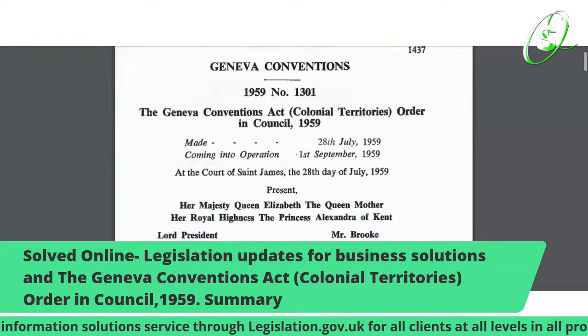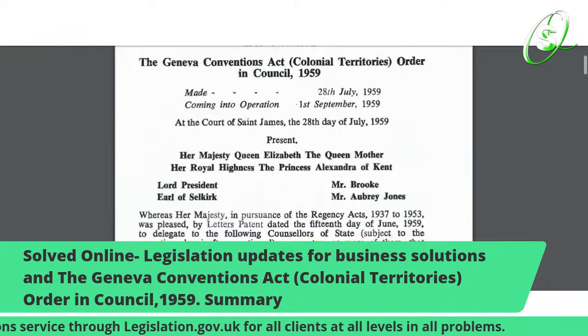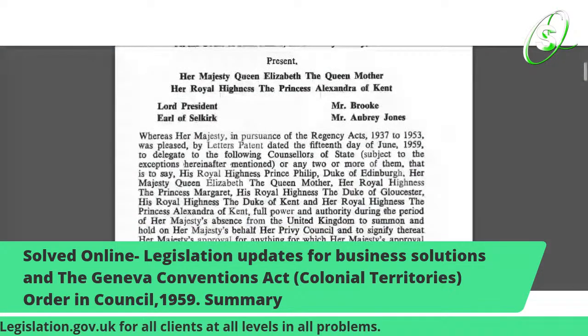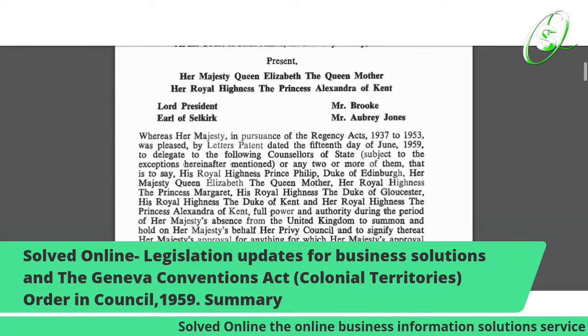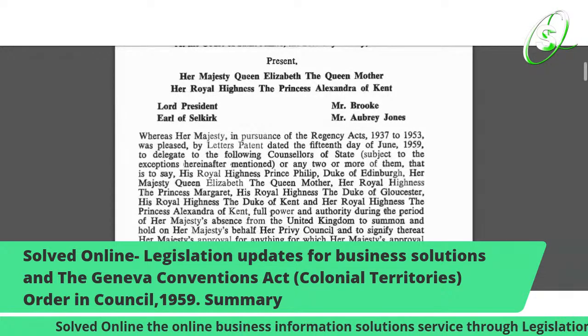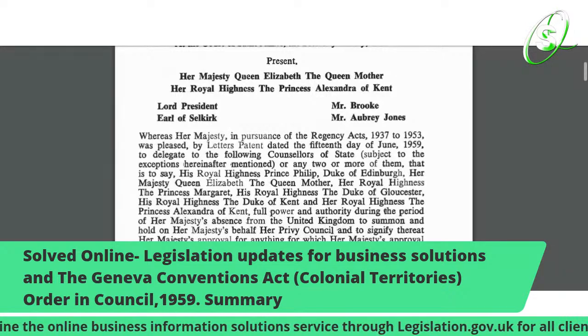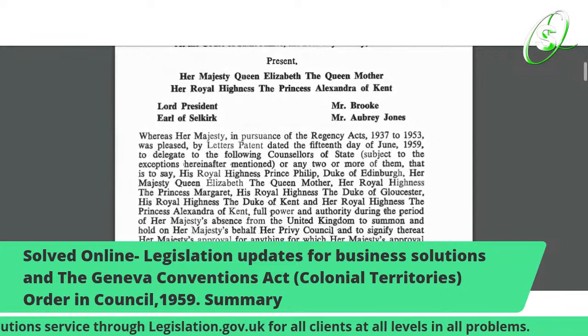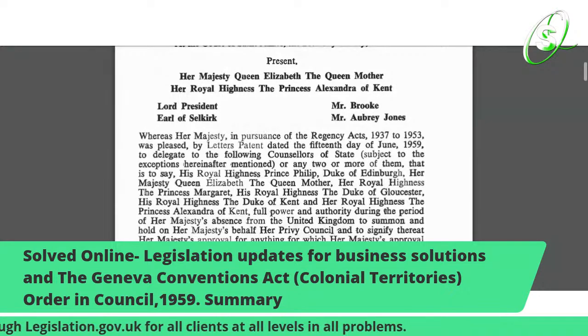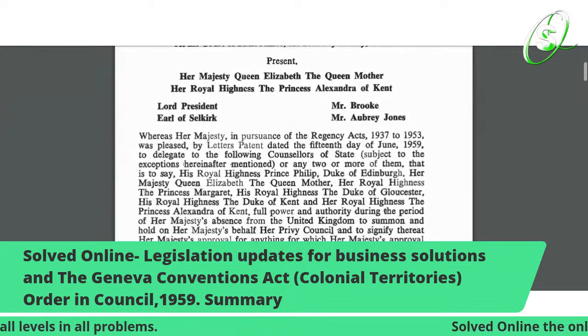Just look at what it's stating. I'm just going to read the first part of the line. Whereas Her Majesty, in pursuance of the Regency Act 1937 to 1953, we are pleased by letters patent. This is all letters patent, because this is a royal act that they're carrying out.